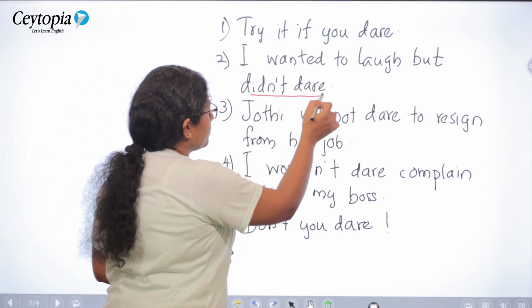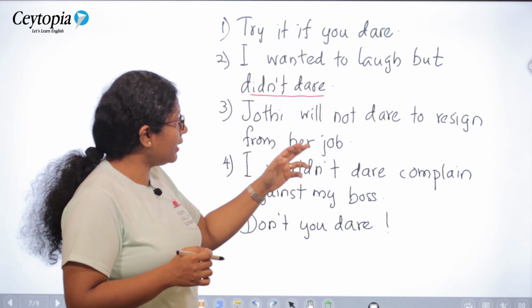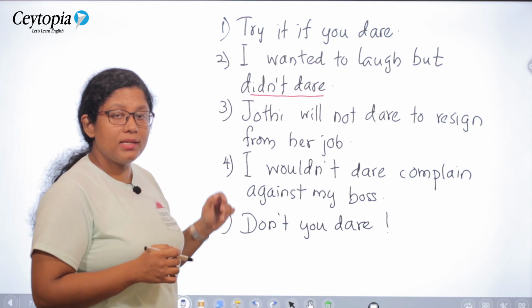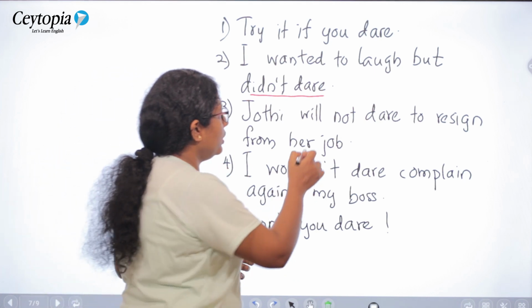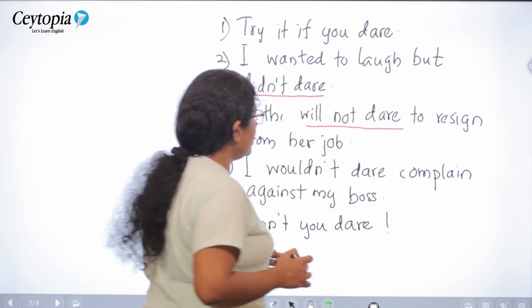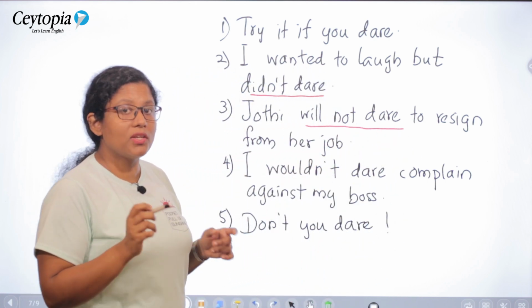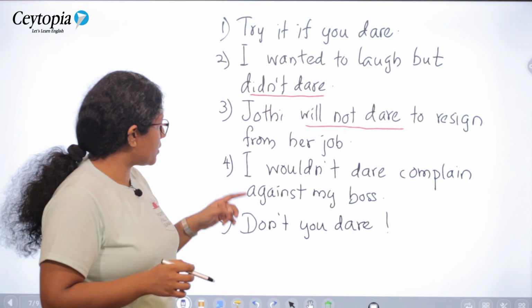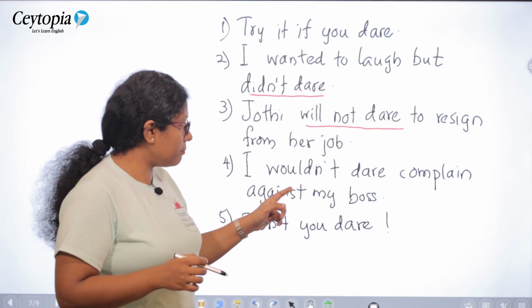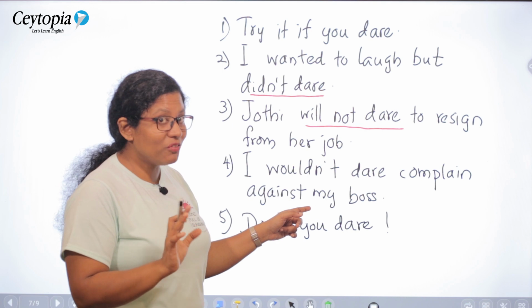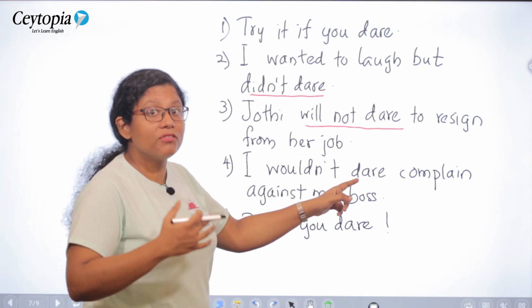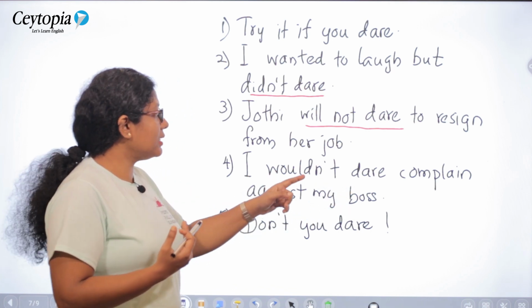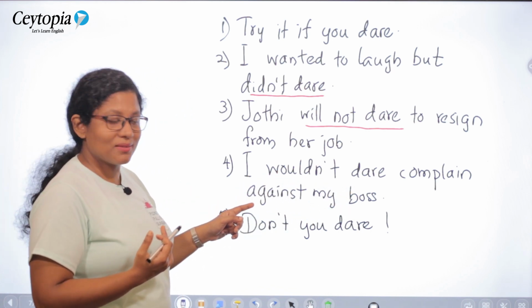A negative. Jyoti will not dare to resign from her job. It is a future tense sentence. Jyoti will not dare to resign from her job. She will not take the risk of doing it. I wouldn't dare complain against my boss. I am not willing to do it. I will never do it. I wouldn't dare. I have no courage to do it. I wouldn't dare complain against my boss.